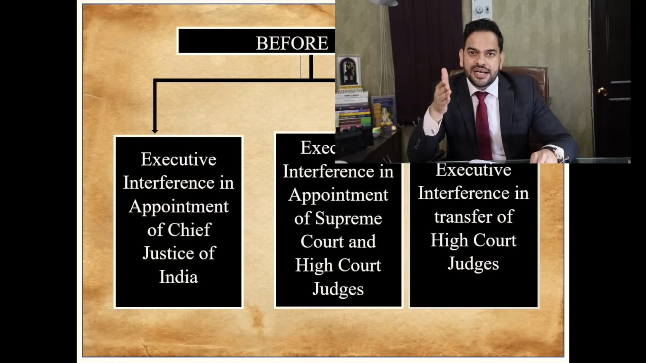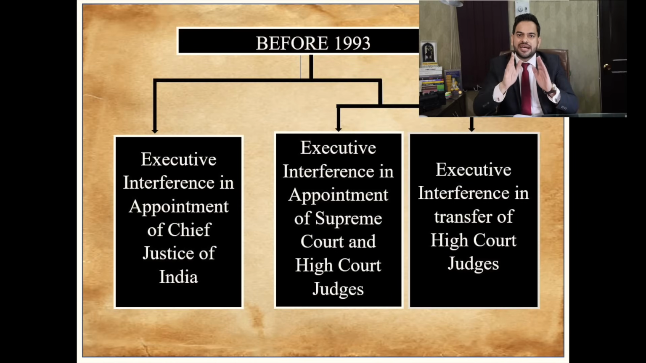If we talk about the before 1993 position, I will divide that in 2 parts. First is the interference of the executive in relation to the appointment of the Chief Justice of India, and the second part of the before 1993 position is that you will find instances where the executive has been interfering in the appointment of the judges of the Supreme Court.